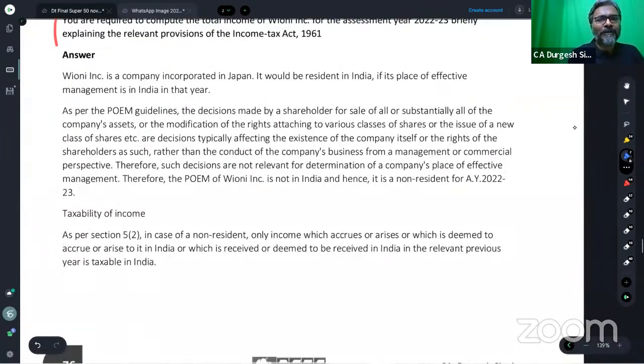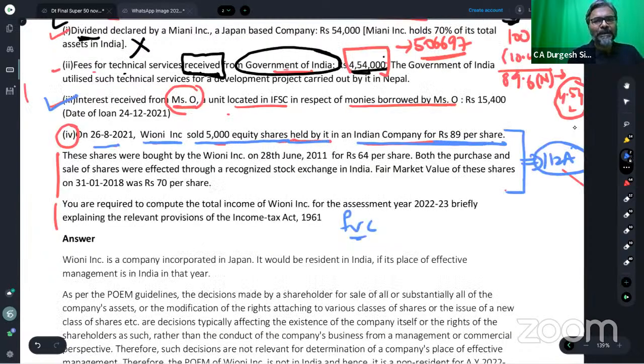In 112A, students, full value of consideration you already know. How much is the full value of consideration? The amount that they have received is 89 per share, 89 per share into 5,000. That is the full value of consideration.